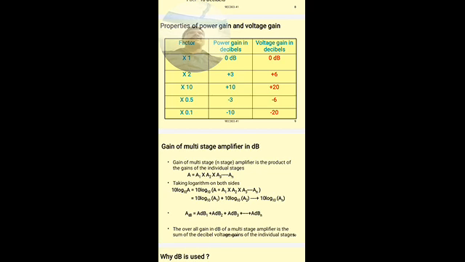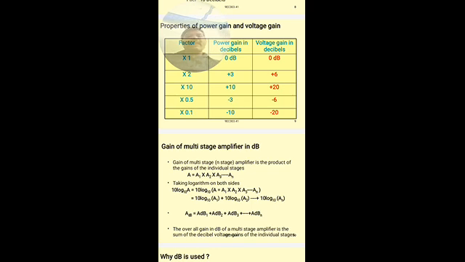Human ears respond to sound signals in the dB scale, so it is better to represent the gain of the amplifier in dB rather than on the normal scale.